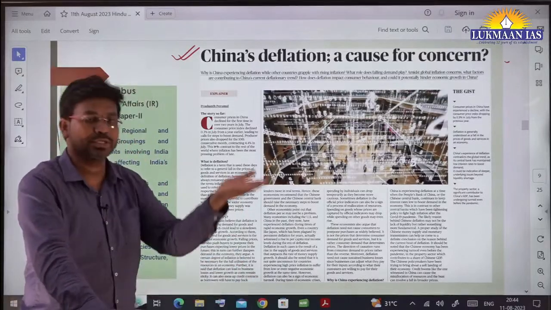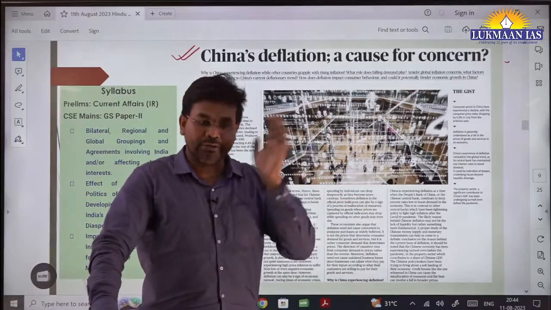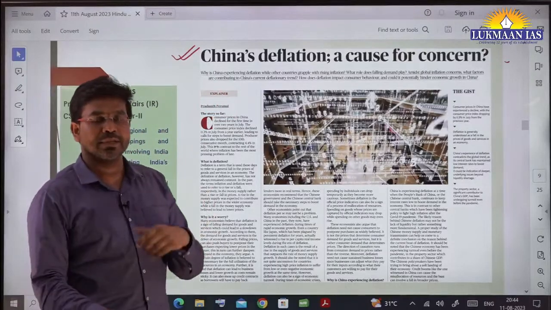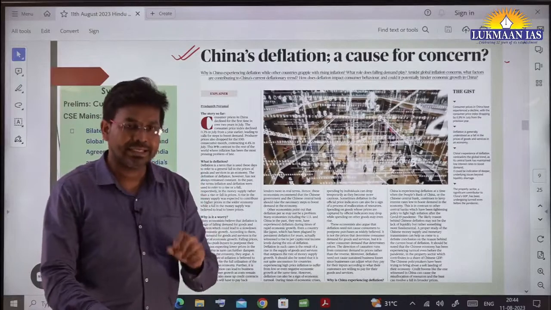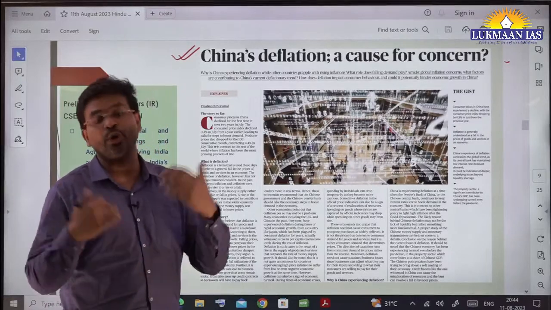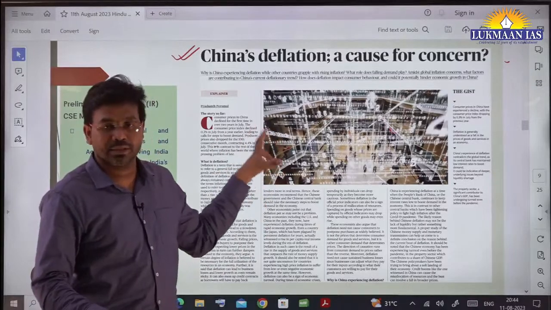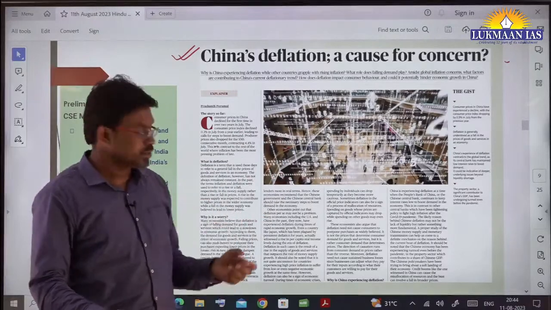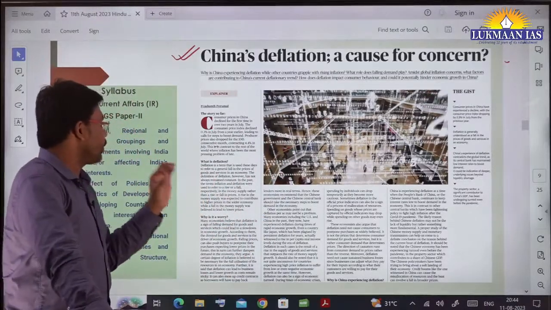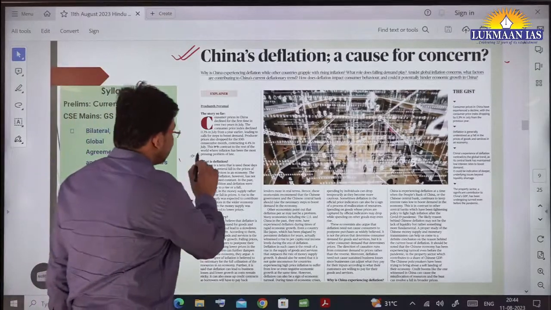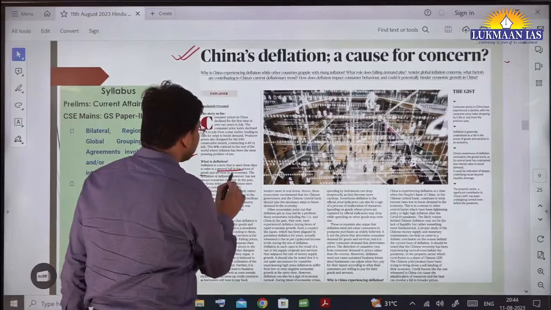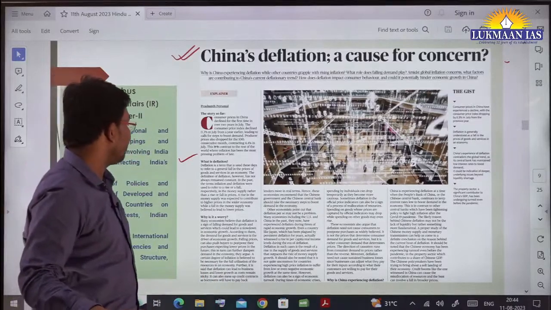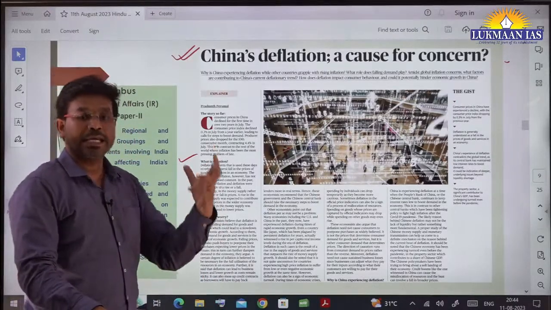Inflation means when the prices of goods and services are going up, right? Deflation is opposite to it. Recently it has been seen that the Chinese economy has seen deflation. However, the Chinese economy is growing. There can be such global trends, and this trend has been seen in the United States of America also. There are other countries also where this has been seen. Deflation is a term that is used these days to refer to a general fall in the prices of goods and services in an economy. The definition of deflation, however, has not remained constant. This definition keeps on changing.